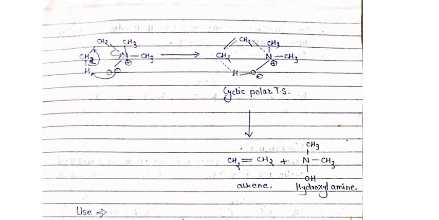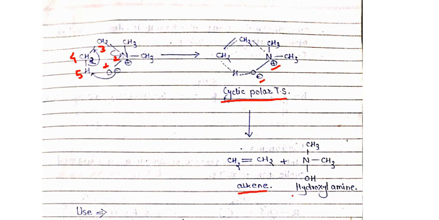This transition state is first, second, third, fourth, and fifth. So this is the 5-membered cyclic transition state. Why polar? Because the oxygen has the negative charge and the nitrogen has the positive charge. So this is the polar transition state, which gives the alkene and the hydroxylamine.